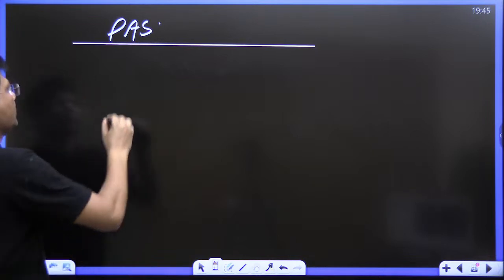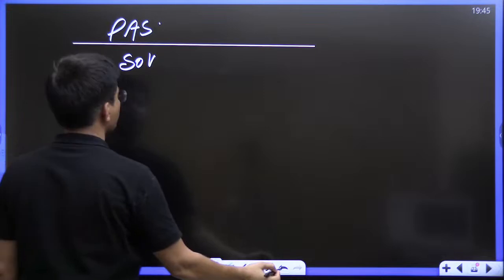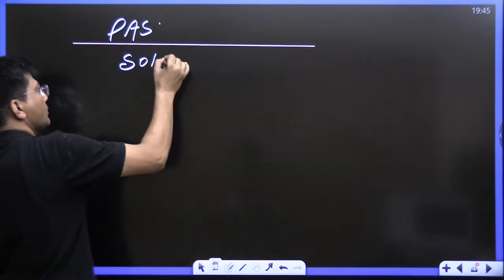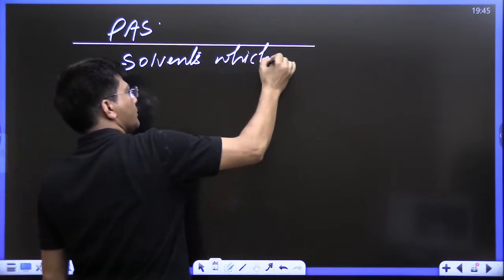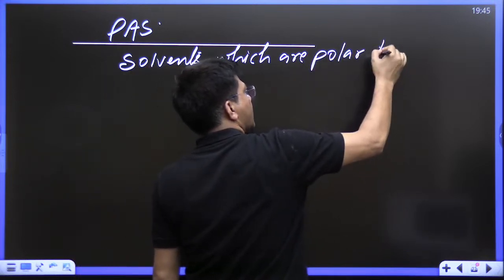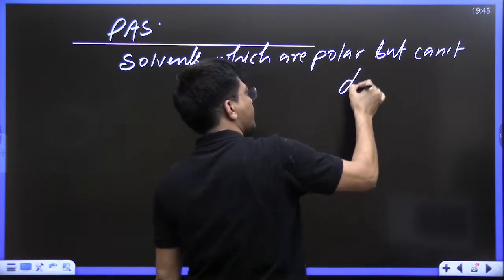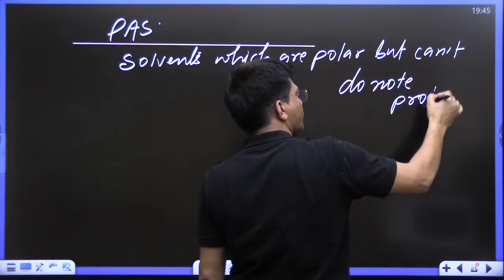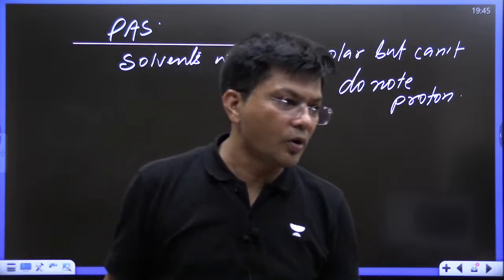Polar aprotic solvent means solvents which are polar but can't donate proton. Everyone ready to understand it?